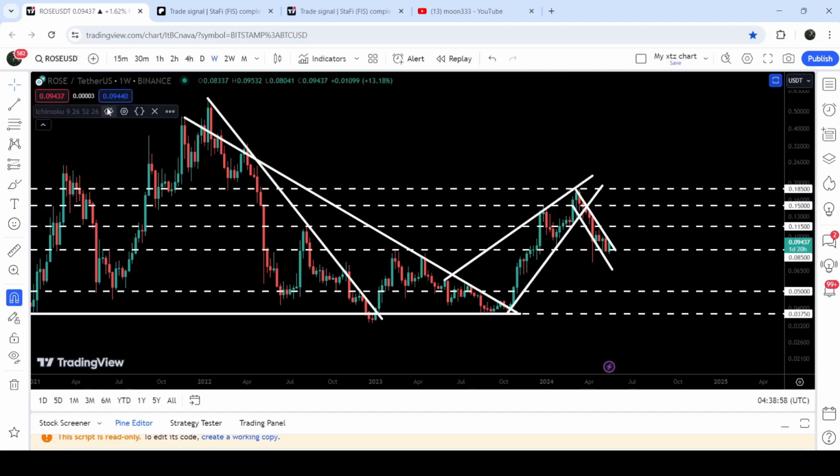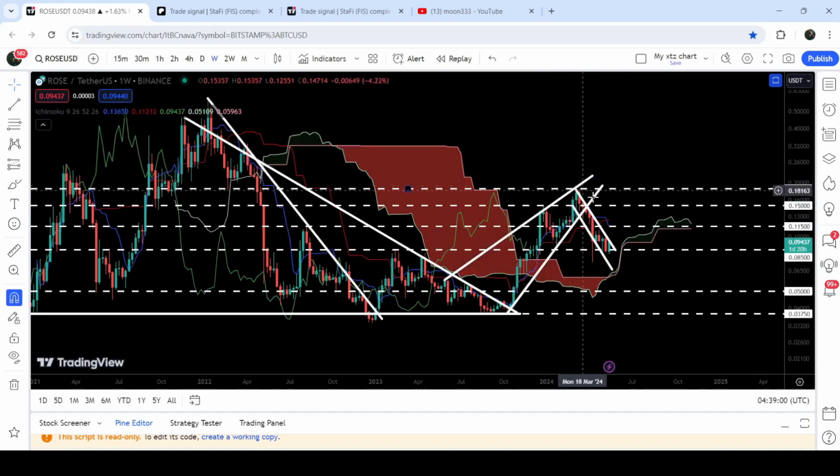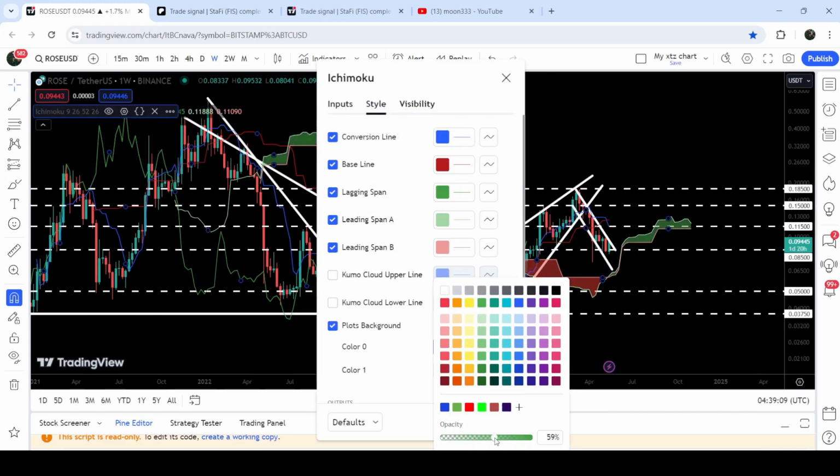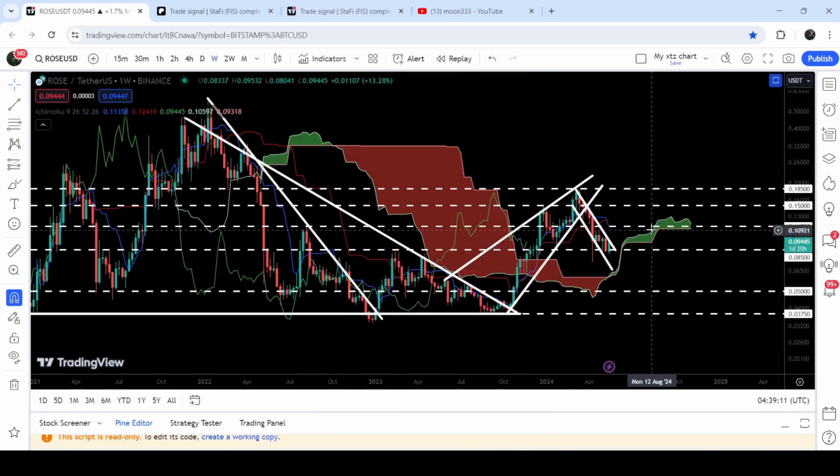Now, if we take a look at the next support, that is this Ichimoku cloud that is now flipped into a bullish cloud. Previously, it was bearish. Let me make it more visible for you, and you can see that it is flipped into a bullish cloud. The color is changed from bearish to bullish, from red to green. Therefore, now this bullish cloud can work as a very strong support. The bearish cloud works as a very strong resistance, but it works as a very weak support.